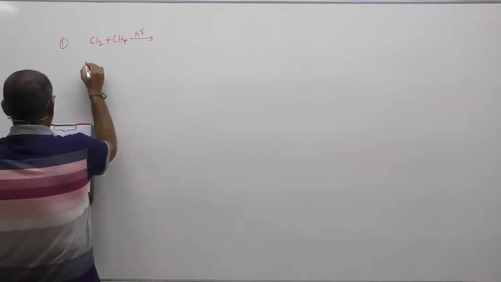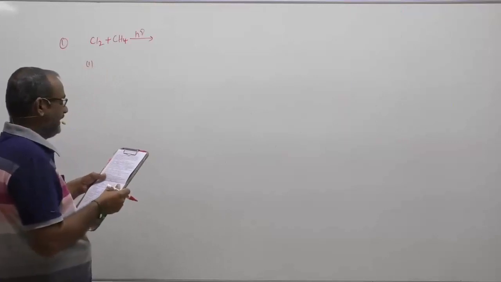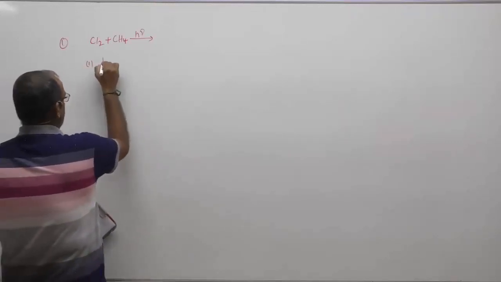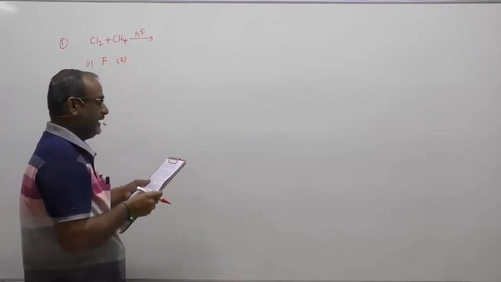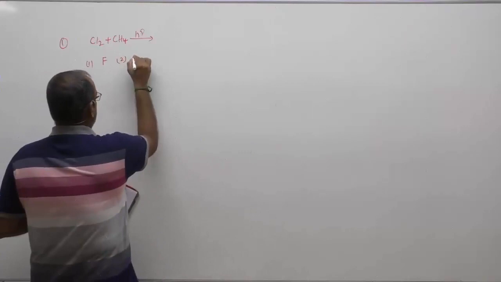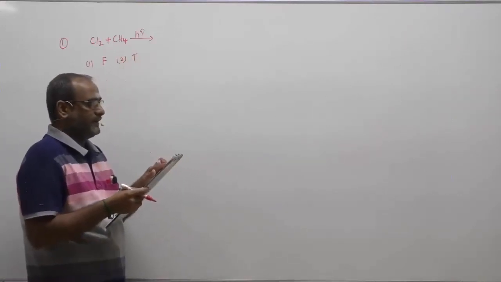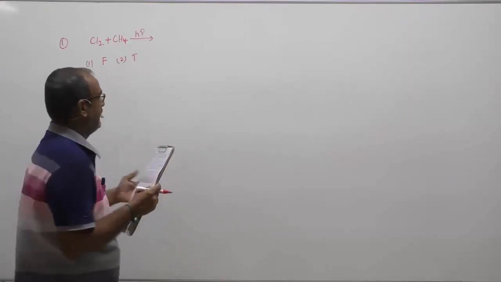Statement 1: it proceeds by SN1 or E1 mechanism. Children, it does not proceed by SN1 mechanism, so it is false. Statement 2: it proceeds by free radical mechanism, that is true. Statement 3: subsequent replacement of hydrogen by chlorine leads to decrease in flammable nature of the product obtained.